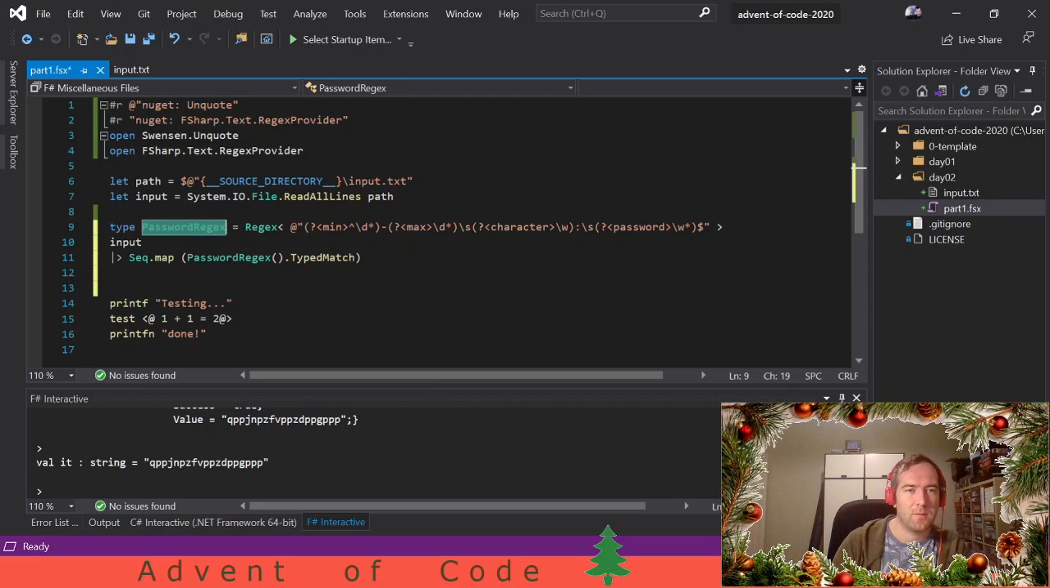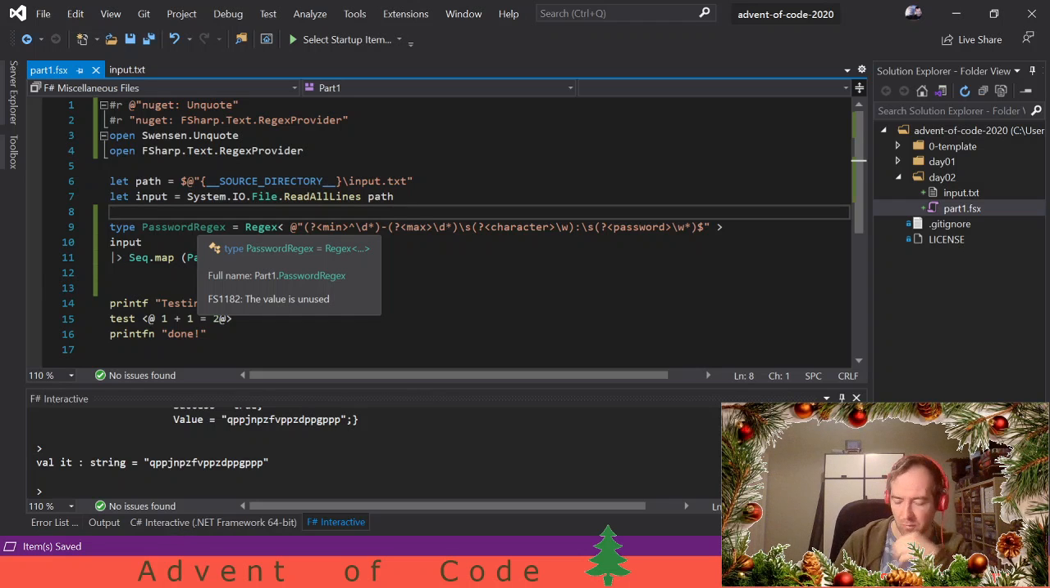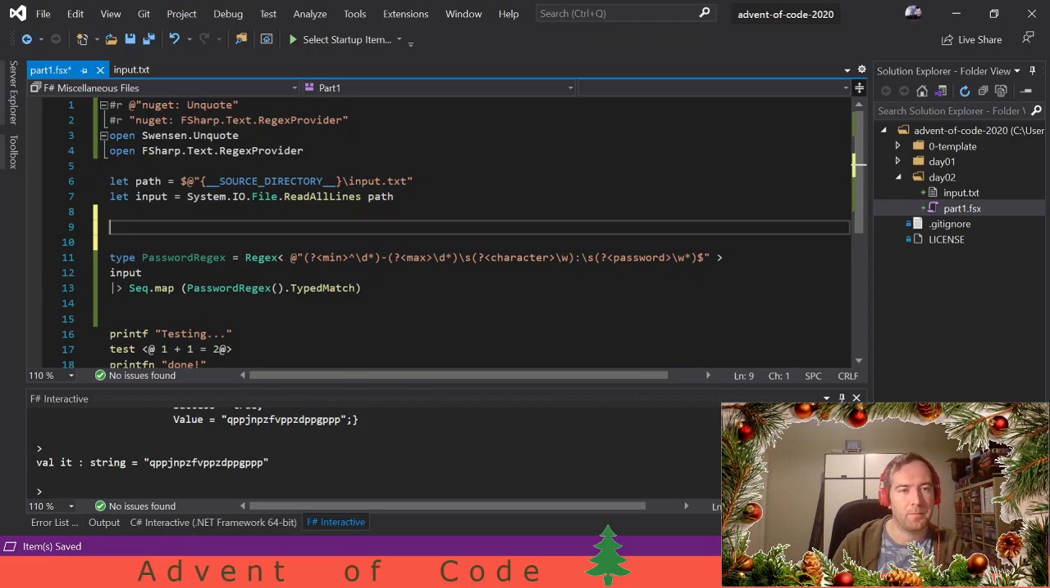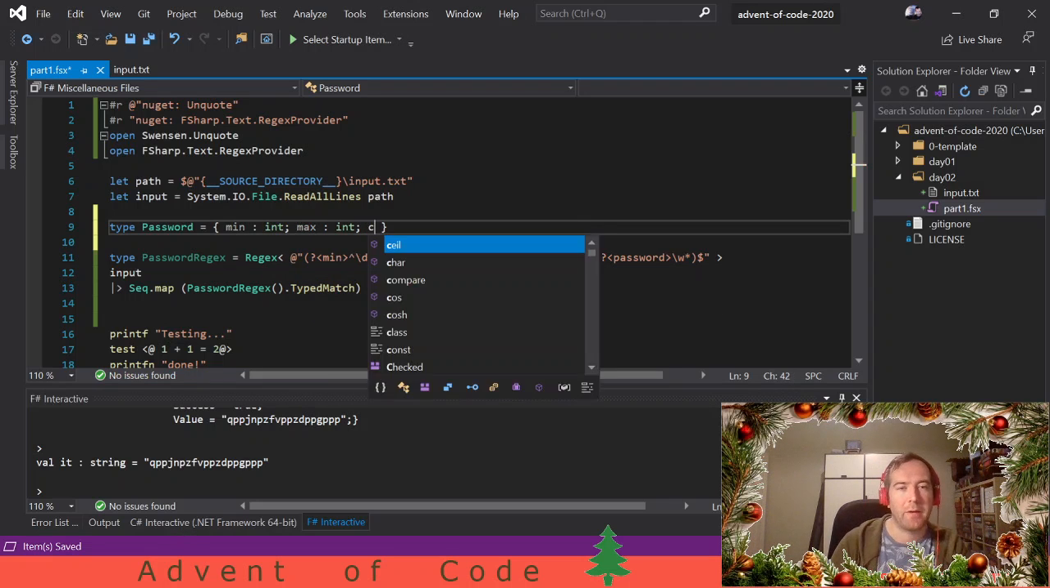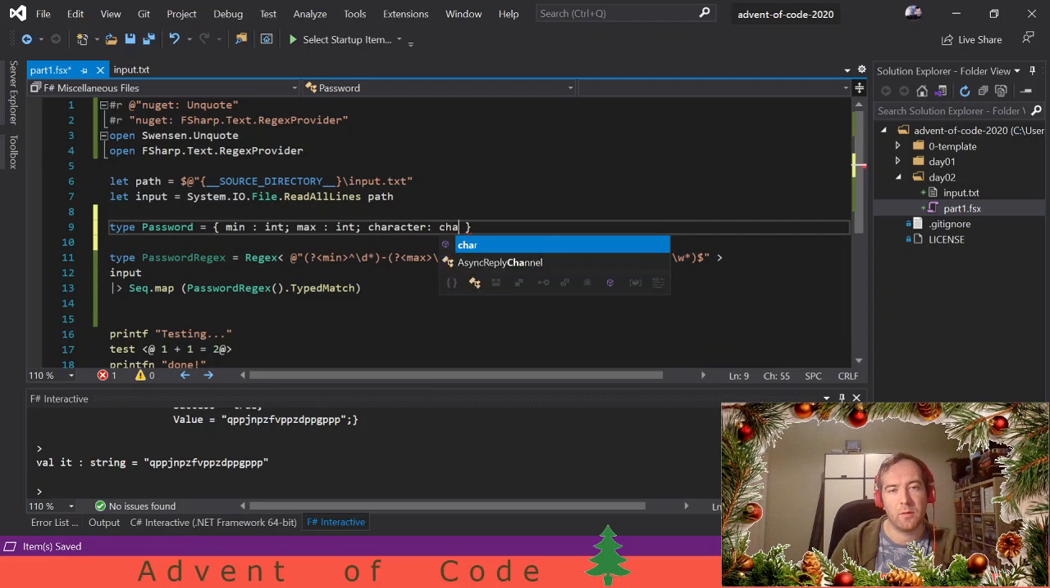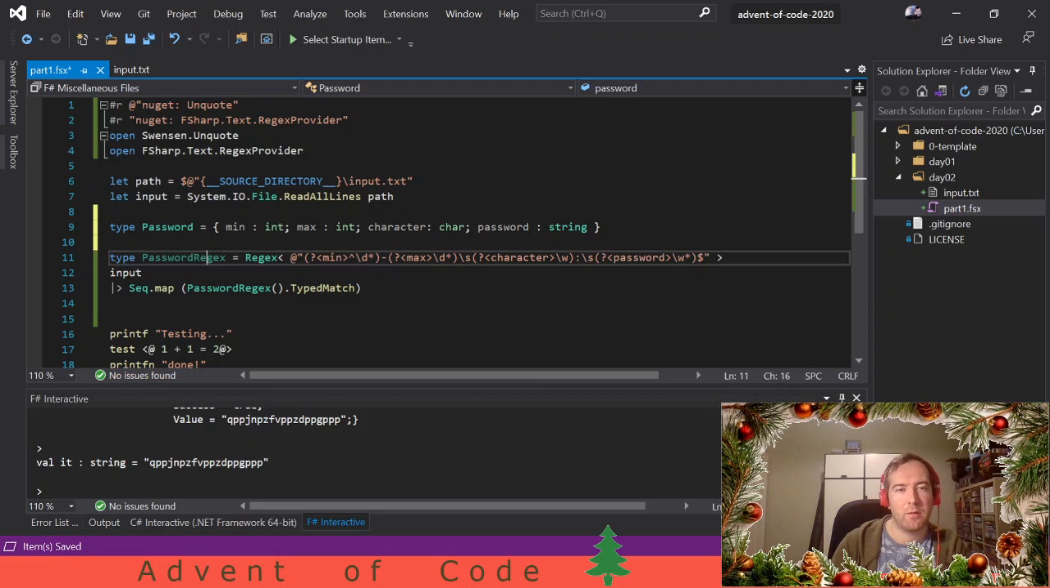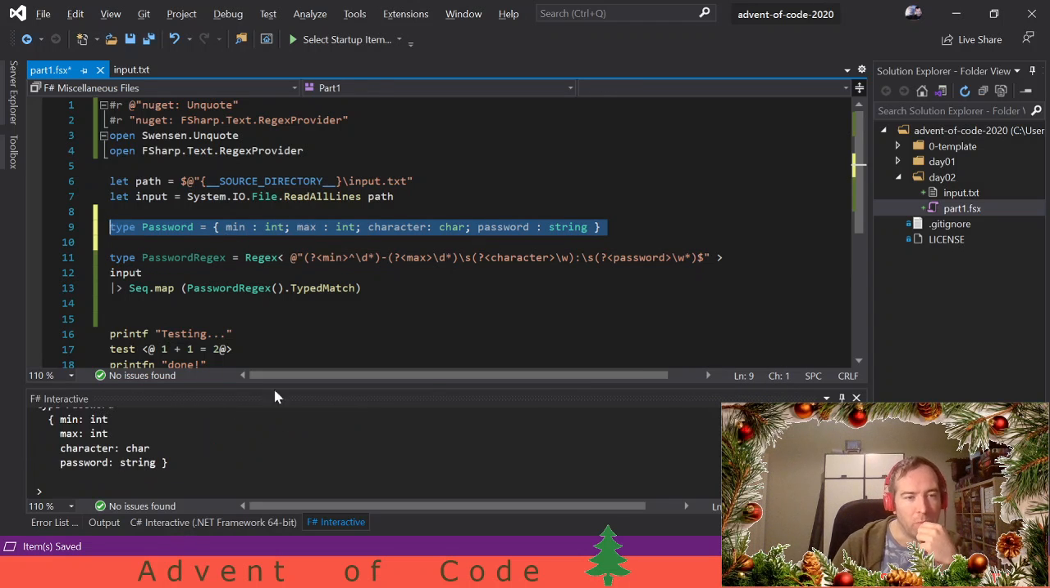Yeah, let's extract what we just parsed into a custom type. That's a bit more fluent to work with. So what kind of type do we need? We have a policy and a password, but let's just keep everything in one data structure called Password. Min is a number, max is a number as well. The character is a char, yeah. And then the password itself is a string. So this is the type we want to parse our stuff into.